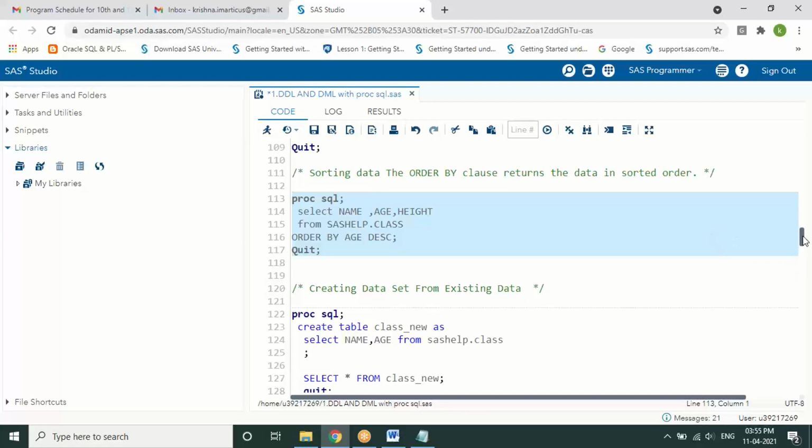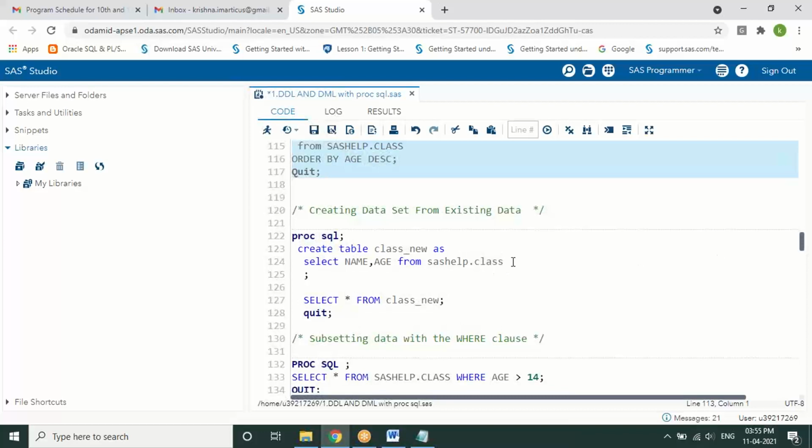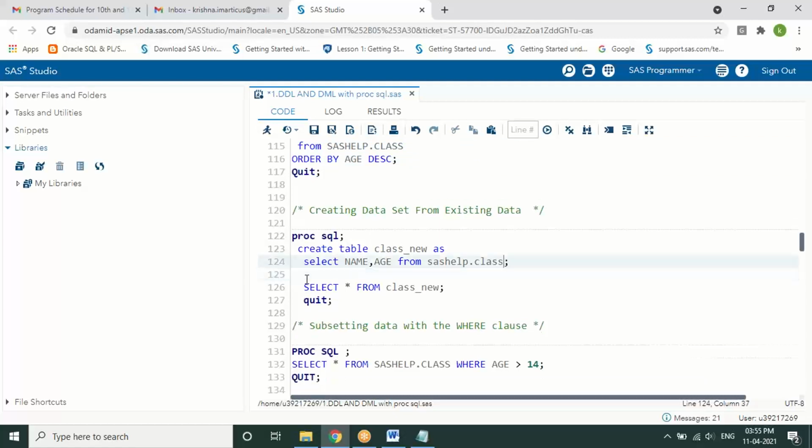Next one, line number 122. Creating a data set from the existing data. I wanted to create the same table copied or replicated, or only a few columns from the existing table. We can even do that. So we are writing create table name as select.